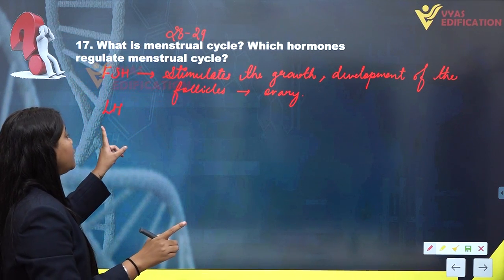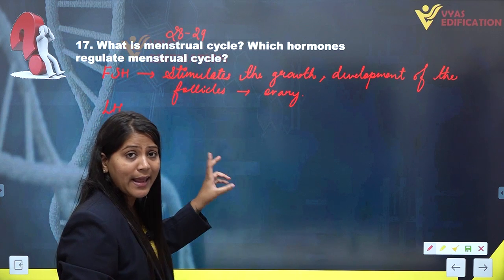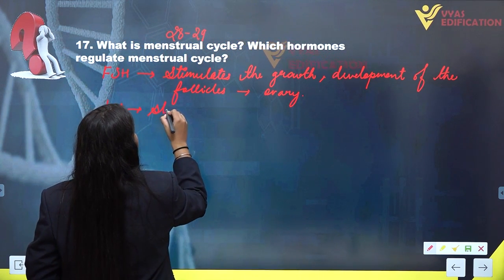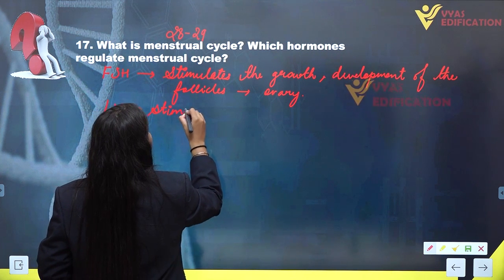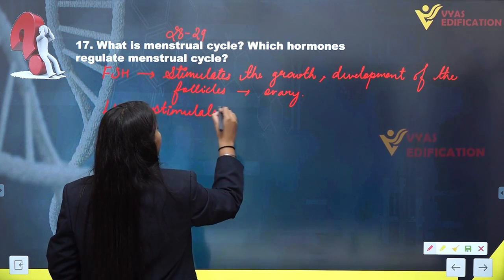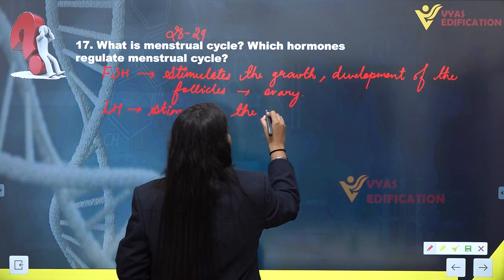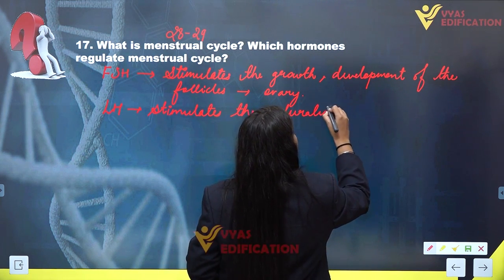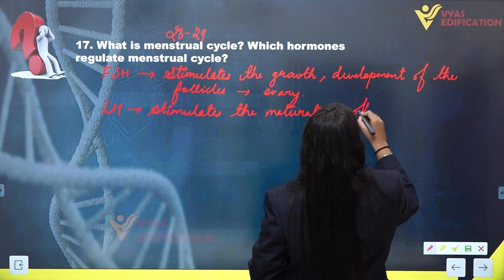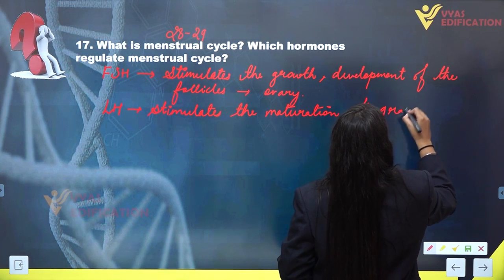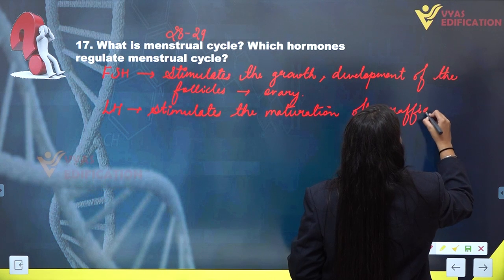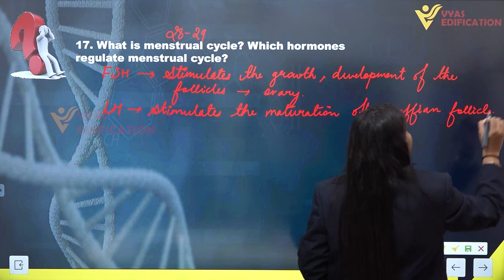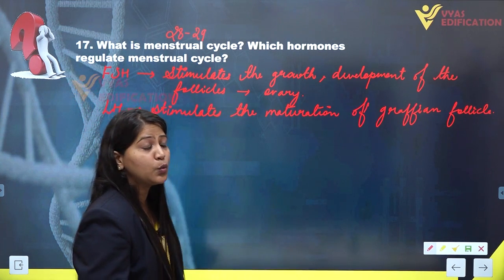Next, the luteinizing hormone LH stimulates the maturation of Graafian follicle, which is a matured follicle inside the ovary of a female containing secondary oocyte.